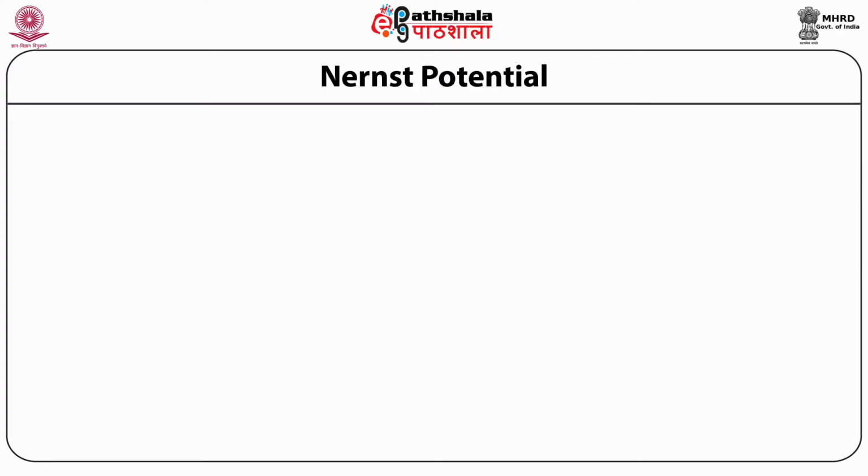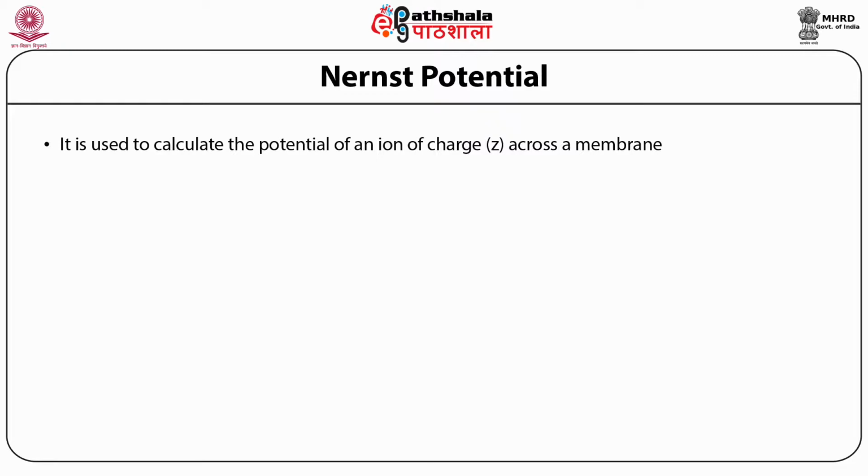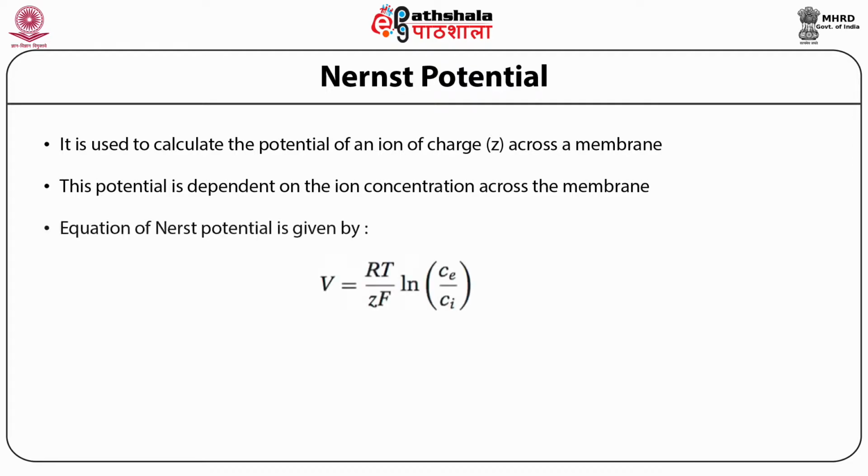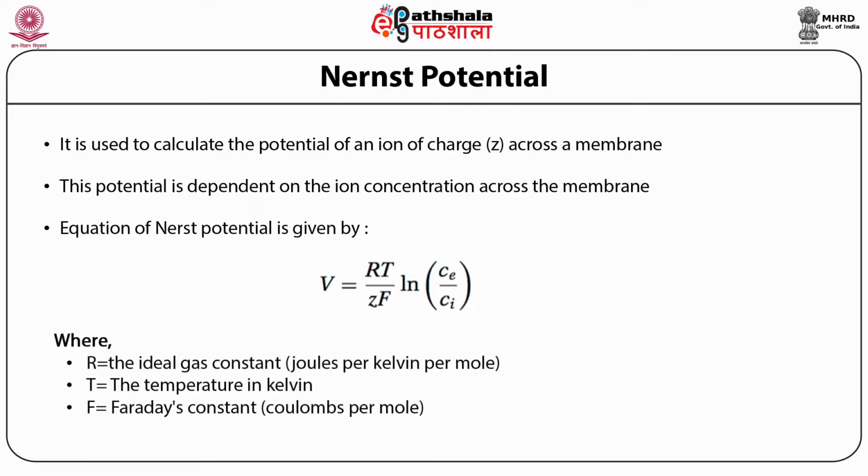Now we discuss the Nernst potential. Nernst potential is generally used to calculate the potential of an ion of charge z across a membrane, and this potential basically depends on the ion concentration across the membrane. So this equation is given by V equal to RT by zF log CE by CI, where R is the ideal gas constant, T is the absolute temperature, and F is the Faraday constant, as shown in this formula.